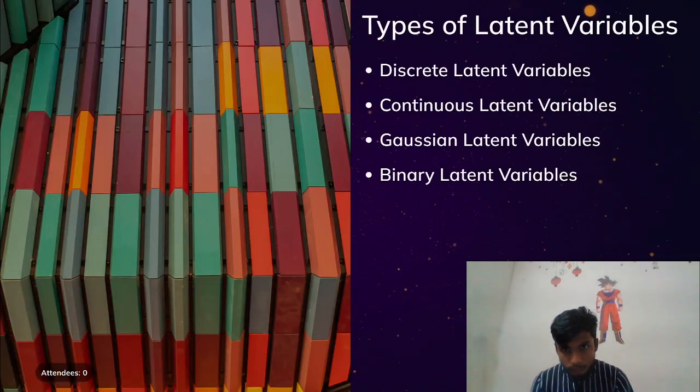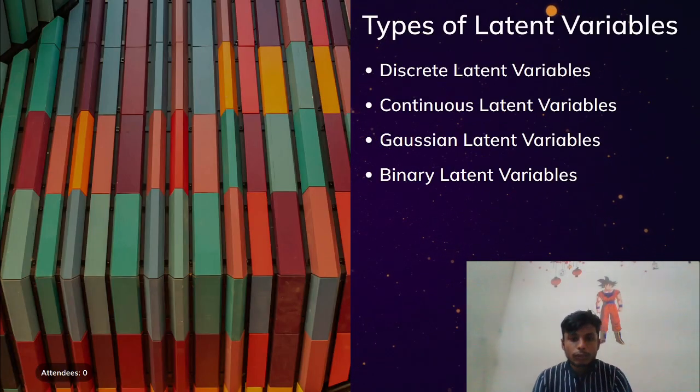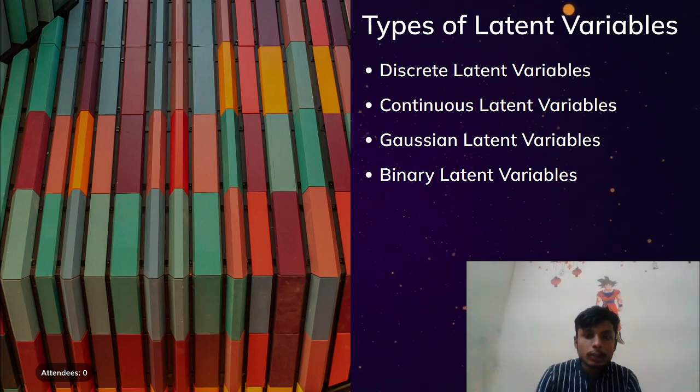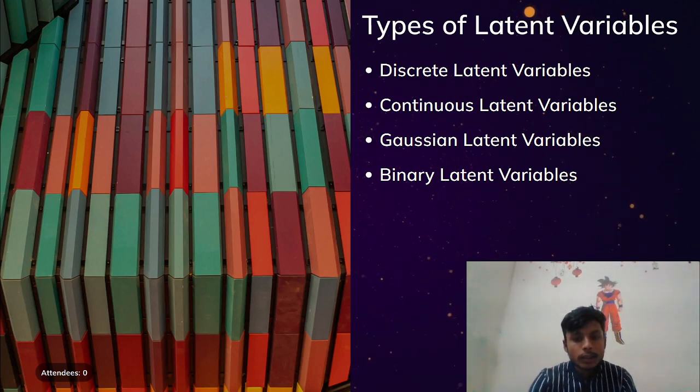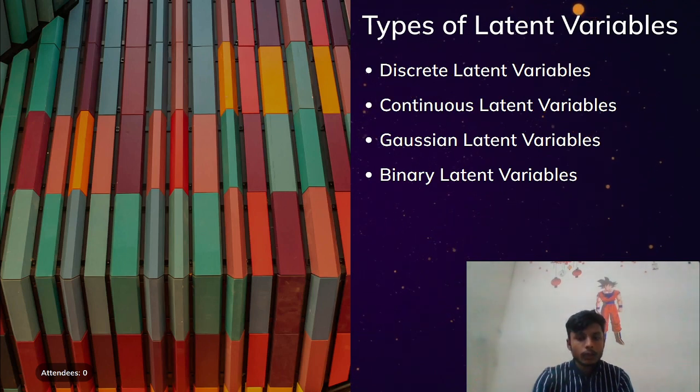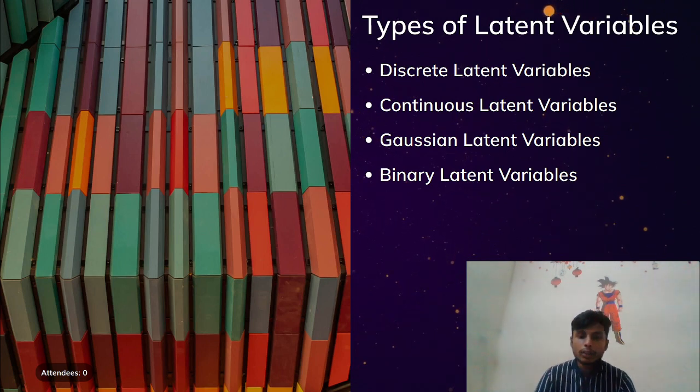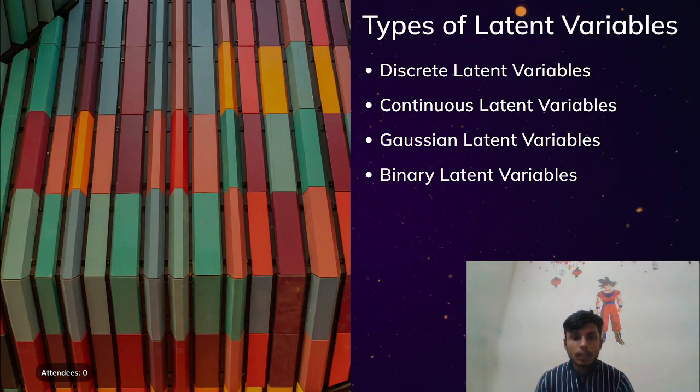Now, let us know about types of latent variables. There are different types of latent variables, including discrete latent variables, continuous latent variables, Gaussian latent variables, and binary latent variables. Now, let us start with discrete latent variables. These are variables that take on discrete values such as categories or labels. For example, in a classification task, the latent variable may represent the class label.